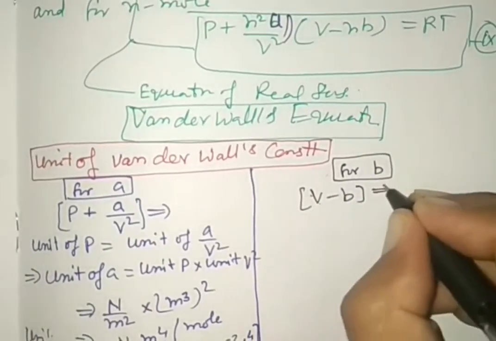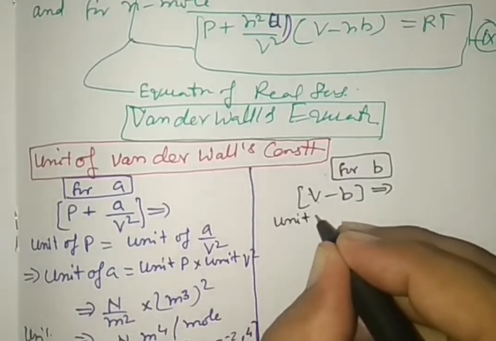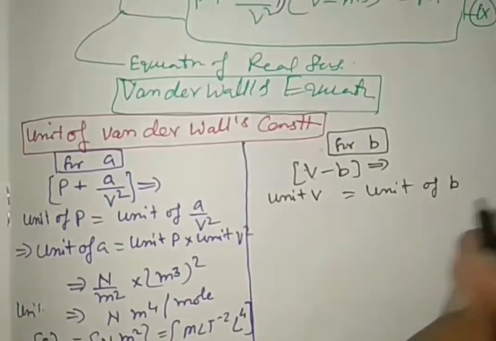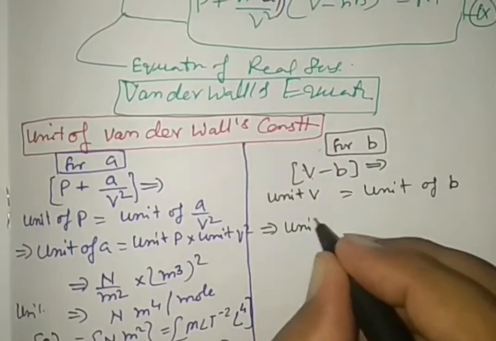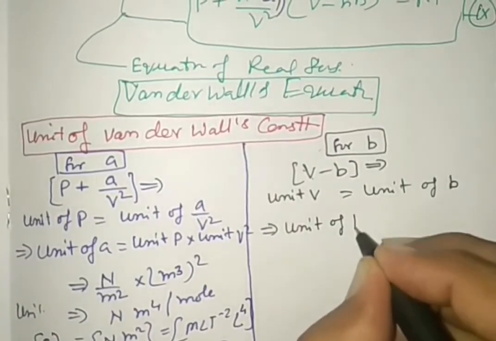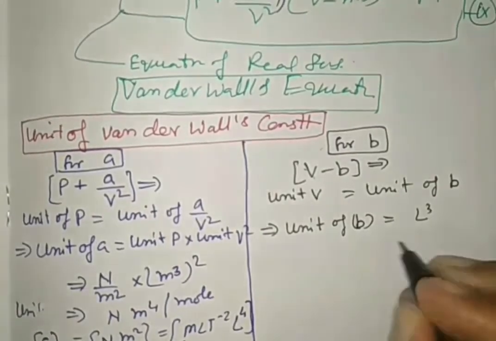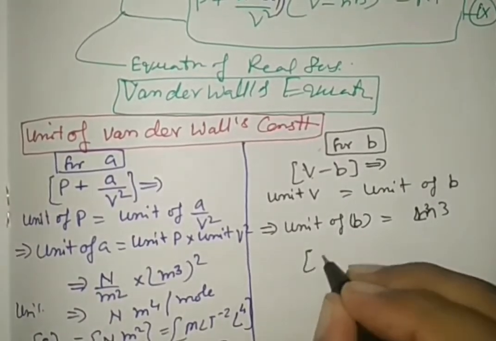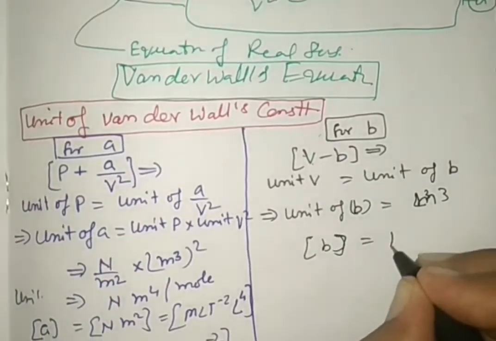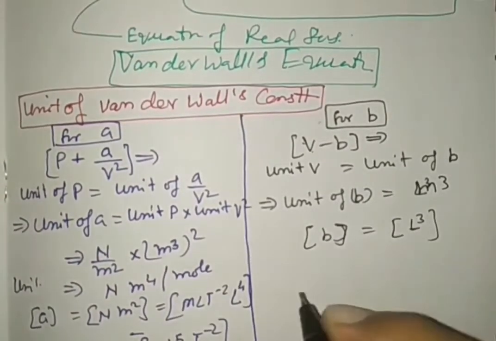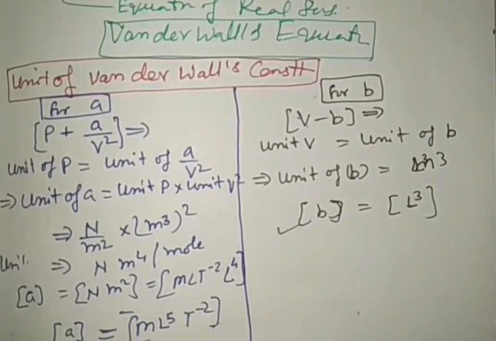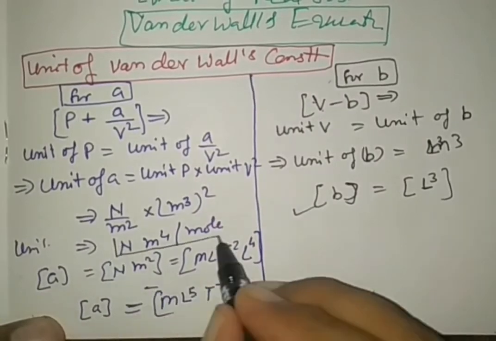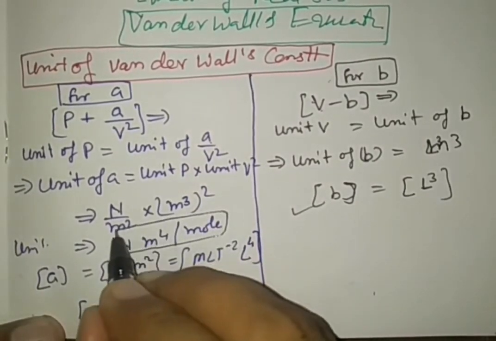So this implies that the unit of volume is equal to the unit of B. So the unit of B is meter cube, and the dimension of B is L cube. So B is volume and A is Newton meter square per mole.